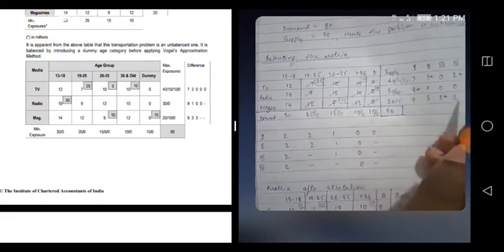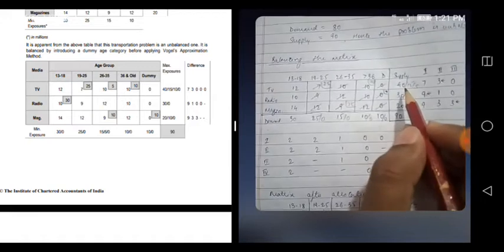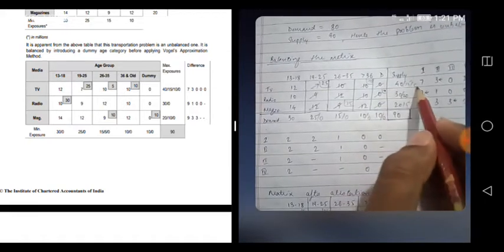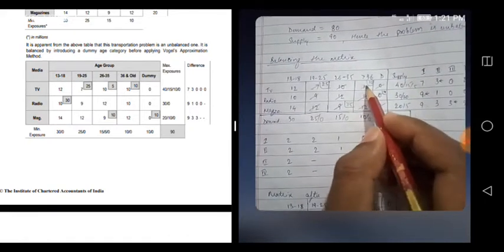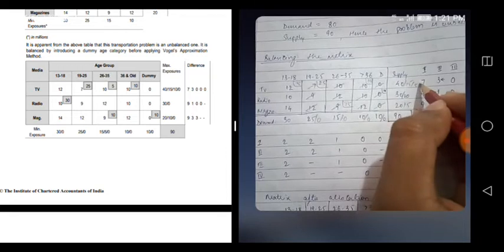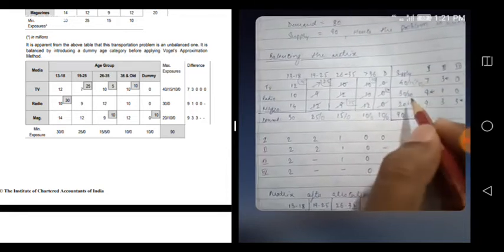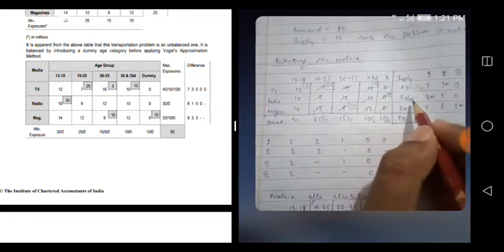Now we don't have to go for one more iteration, because with this itself we can finish it off. Because see, here 5 is pending, you cannot allocate anywhere else, you have to allocate here only 5. This will become 0. Now see, the 20 is there, you cannot allocate anywhere but here, so allocate 20.